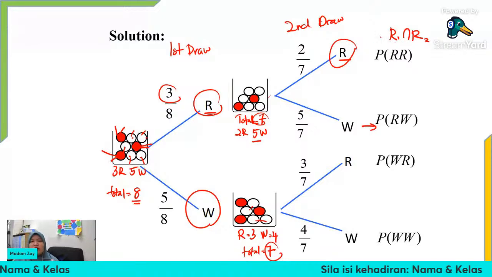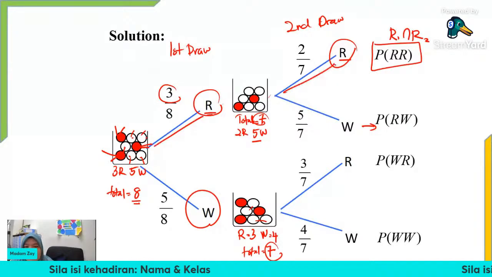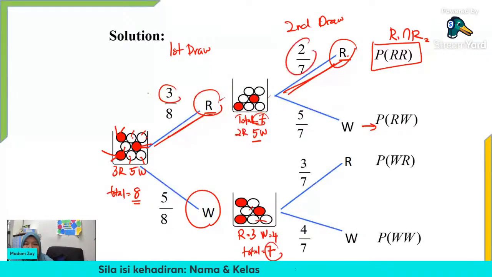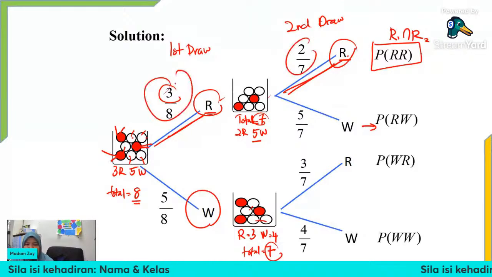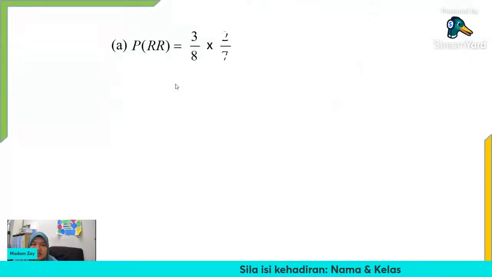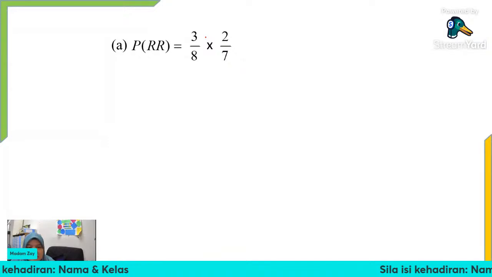If you want to find this probability here, we need to multiply along the branches. Multiply along the branches. Red, so multiply the branches red. So we need to multiply the 3 over 8 with 2 over 7 together. So how to answer this question? We should multiply 3 over 8 and 2 over 7 along the branches, right?